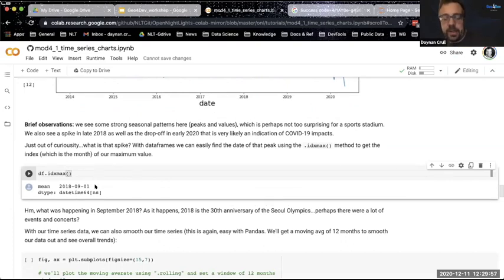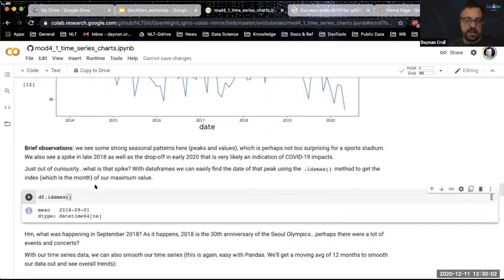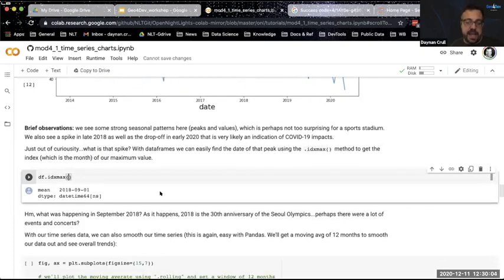So I actually did a little bit of Googling, and I was like, okay, well, what's the big deal about September 2018? Why is there a spike there? And I found out that 2018 happens to be the 30th anniversary of the Seoul Olympics. And we're looking at the Seoul Olympic Stadium. So perhaps there are some events commemorating that happened in September. I don't know, that's just a guess.